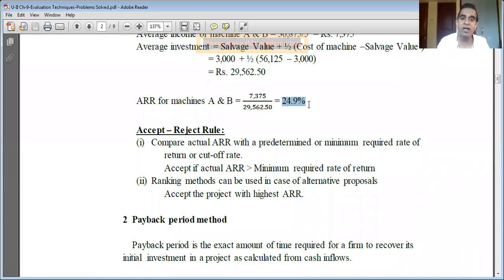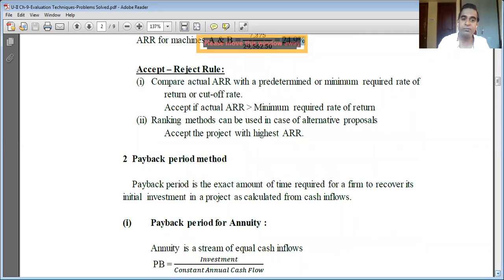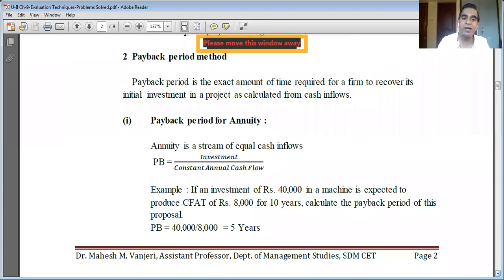That is the first thing. Second, you have to make the decision in which machine to invest, or whether to accept or reject the project. In payback period, whatever answer you get is the amount of time, generally in years. So after that number, you have to write years.